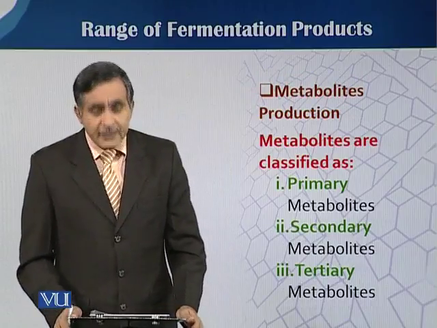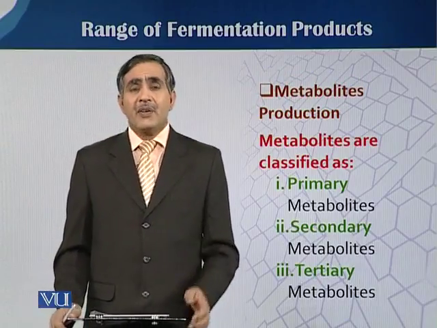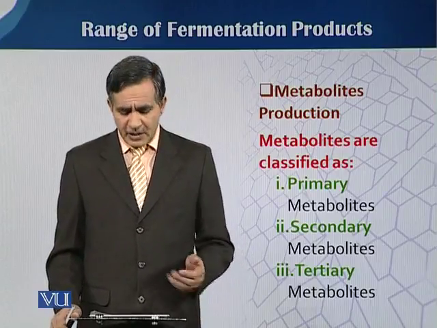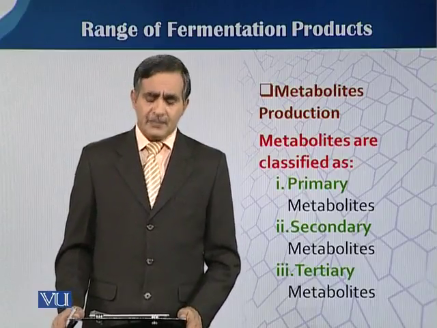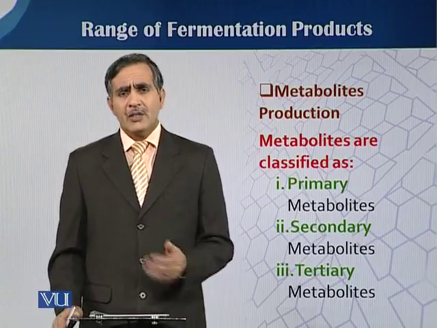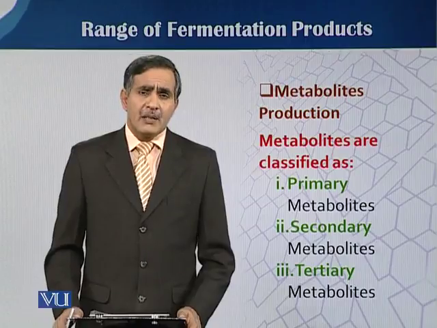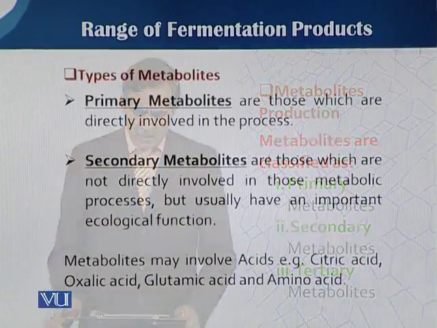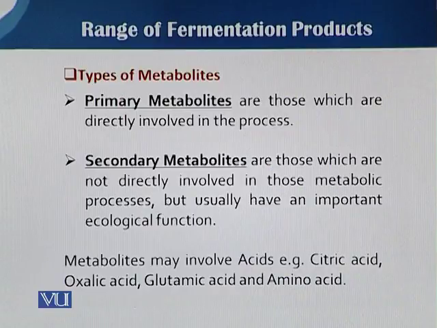So metabolites are classified further into three categories, or more than three: primary metabolites, secondary metabolites, tertiary metabolites, and so on. But what are primary, secondary, and tertiary metabolites? Primary metabolites are those which are directly involved in primary metabolic pathways.